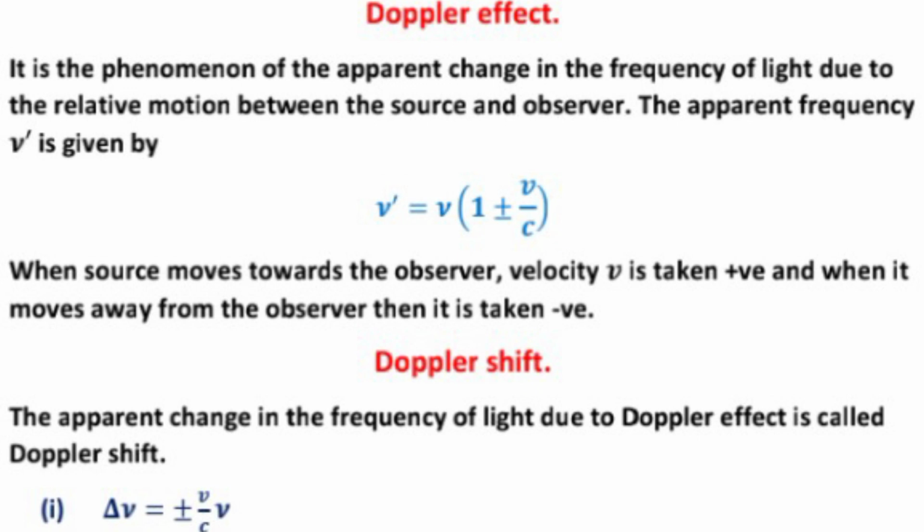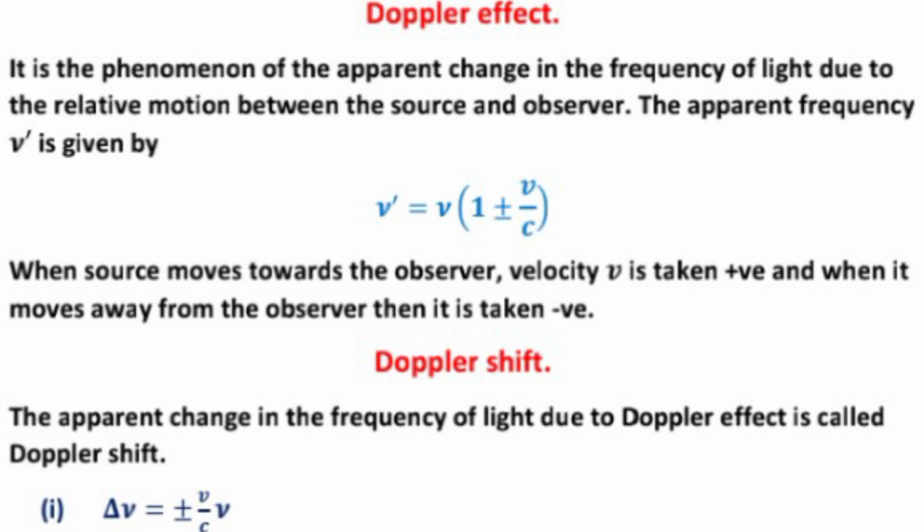The apparent frequency nu dash is given by nu dash equal to nu times the bracket 1 plus minus v upon c. When source moves towards the observer, the velocity v is taken positive, and when it moves away from the observer, it is taken negative.